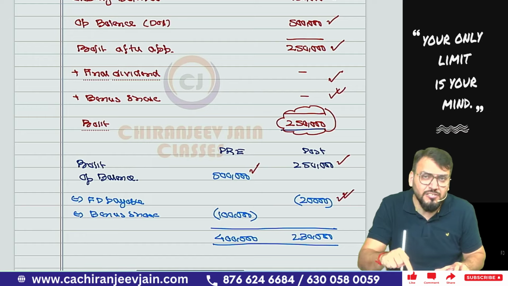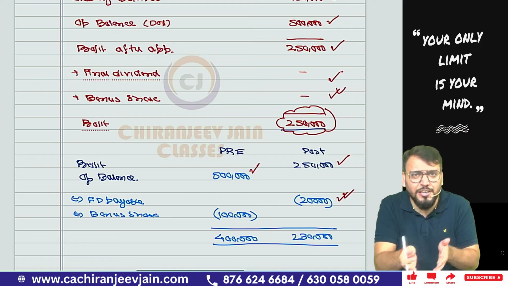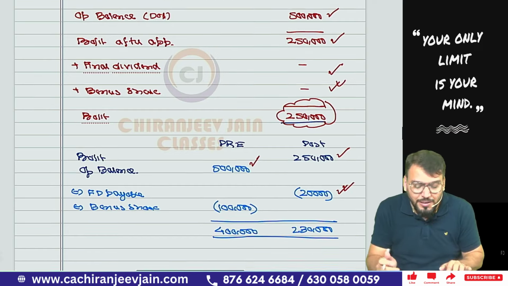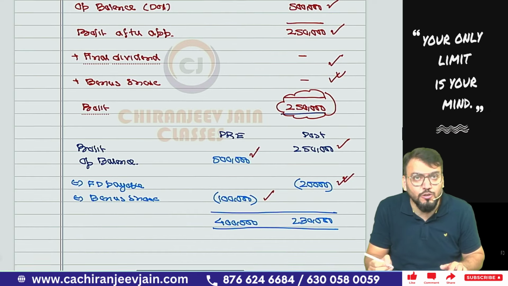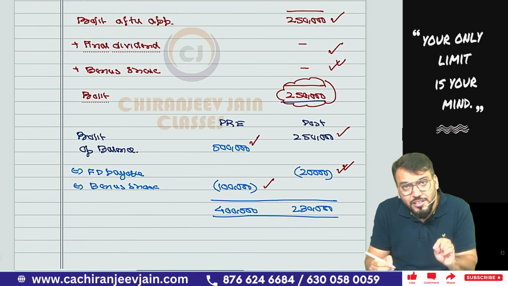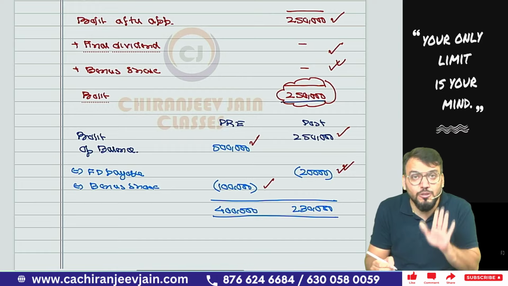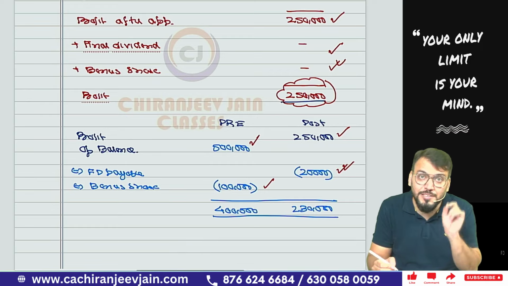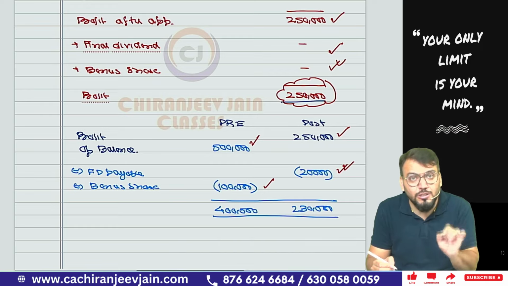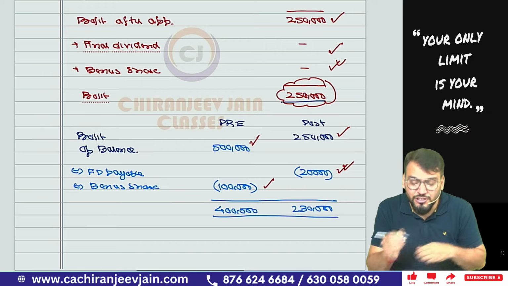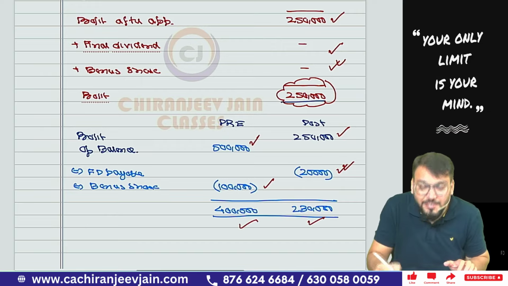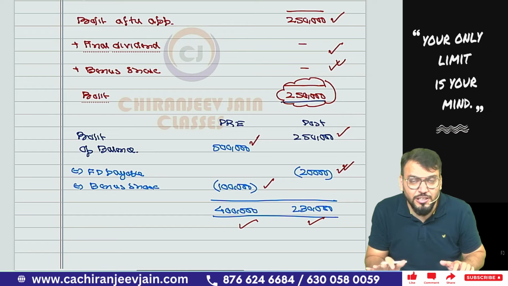And bonus issue, let us take the same point of view whatever we have taken for assumption number 1: minus bonus issue 1 lakh will be done from pre-acquisition profit. For bonus issue, even though the question is silent, always deduct from pre-acquisition profit. Don't deduct from post-acquisition profit. So this becomes 4 lakh and 2,30,000 now. This much you understood? Yes, sir.